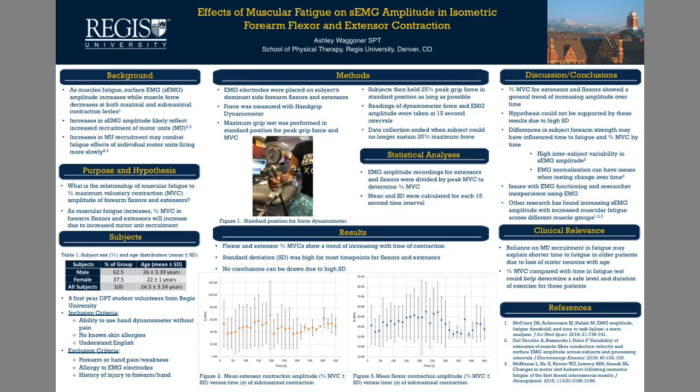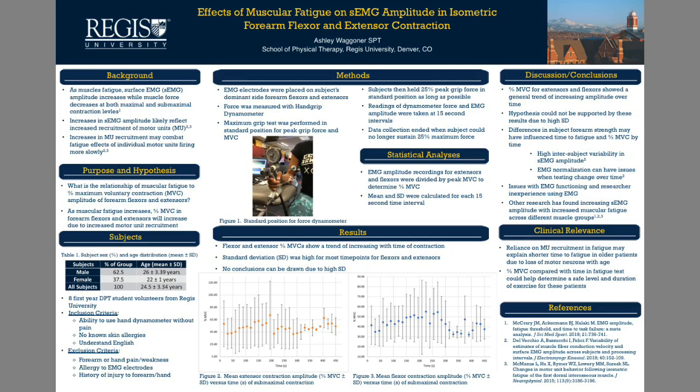Other studies have shown that high inter-subject variability occurs in SEMG amplitude, so the high standard deviation in this study could be a result of the subjects' varying levels of forearm strength causing them to reach fatigue at different times. Further sources of error include issues with EMG functionality during data collection and the inexperience of most of the researchers with using EMG.